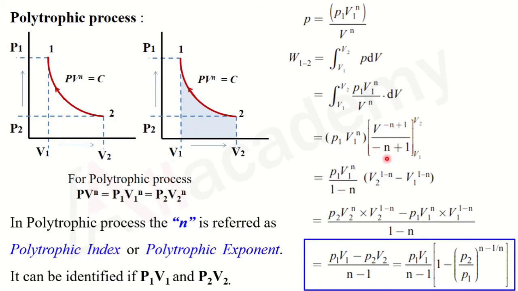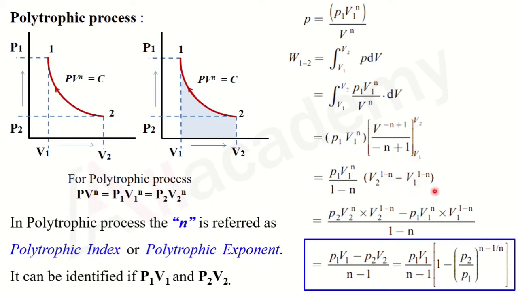After simplifying, I will rearrange these terms so that it becomes P1 V1 raised to n divided by 1 minus n. Now if I substitute these limits, that becomes V2 raised to 1 minus n minus V1 raised to 1 minus n.